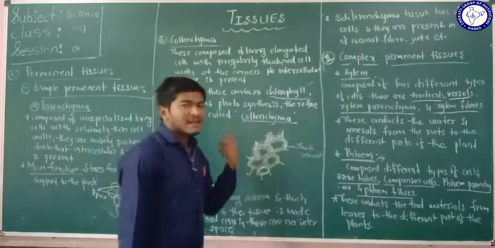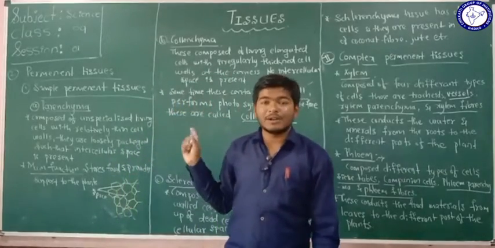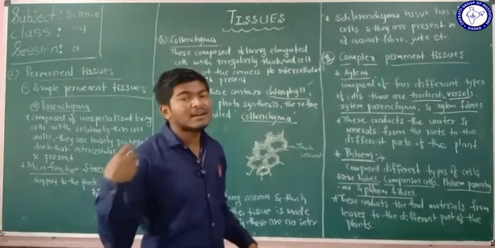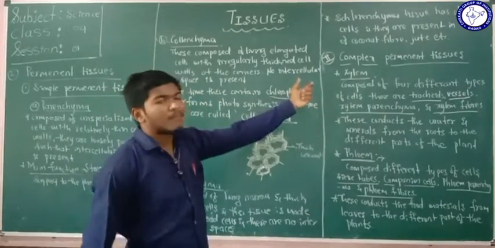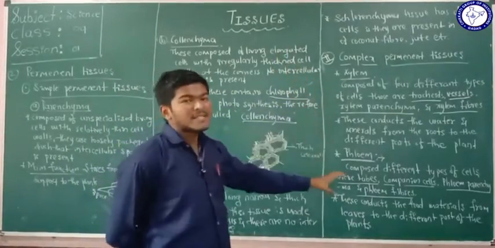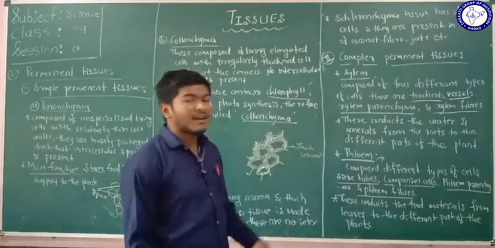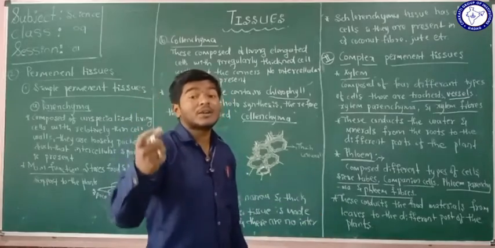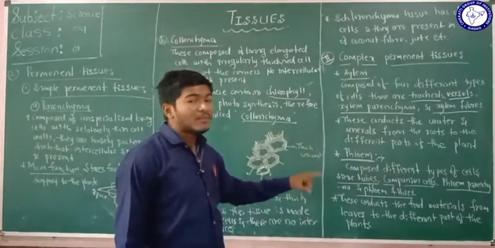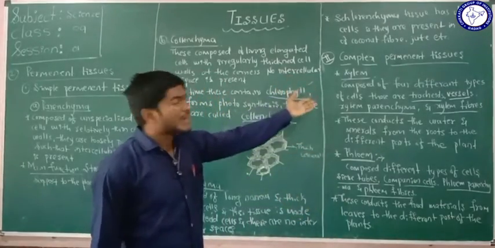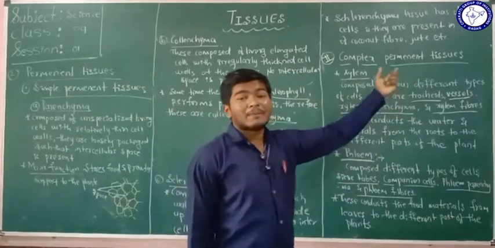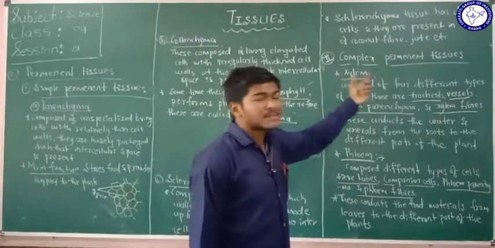See, this is all about the simple permanent tissue. Now I am going to discuss the complex permanent tissue, another type of permanent tissue. These complex permanent tissues are again classified into three types: xylem, phloem and protective tissues. Now we can see xylem. See here, why it is called complex permanent tissues.